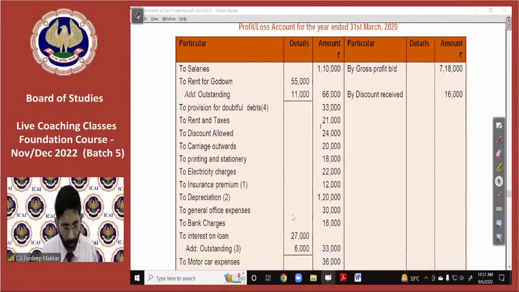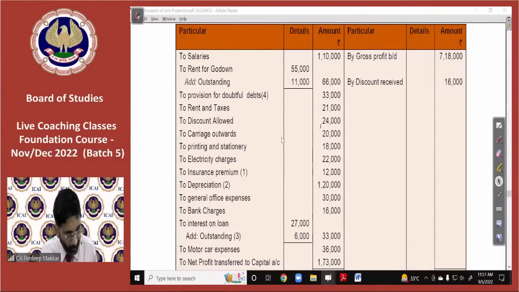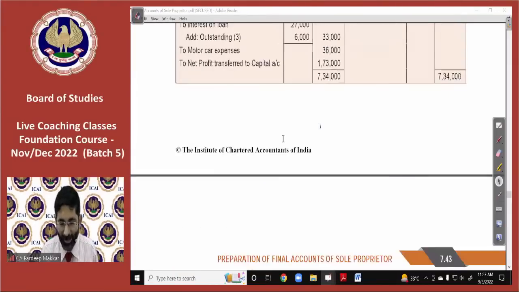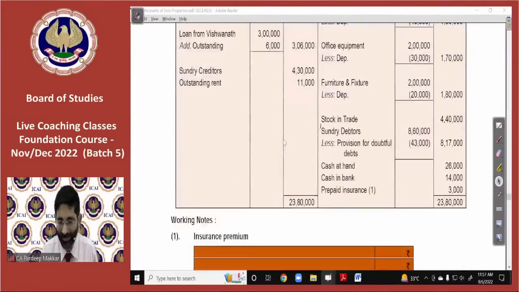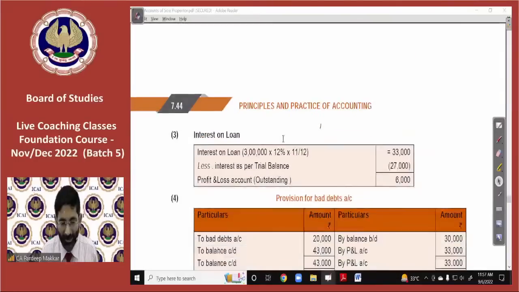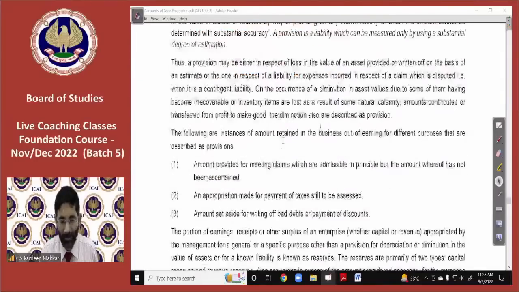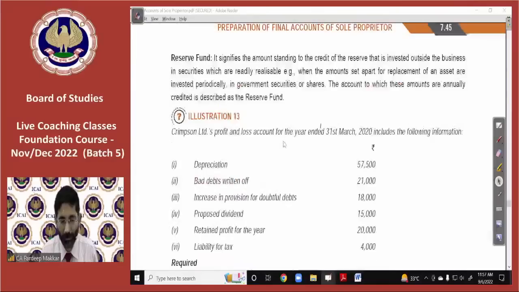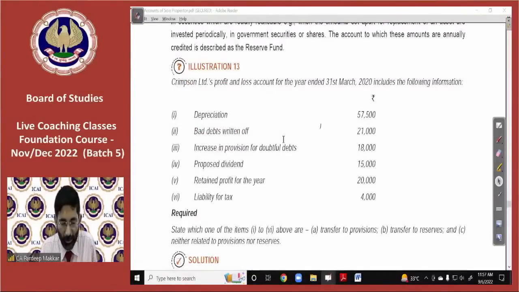This has been assumed as the toughest point in final accounts by the teachers and the students. I may assume that this is clear to everyone. Sir, I would like to see one more illustration. No matter, beta, you may do it yourself. If it is clear, it is really wonderful. These are the points for provisions. We'll see, there's one illustration given to you.